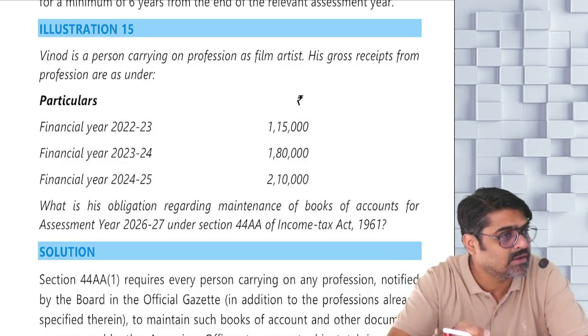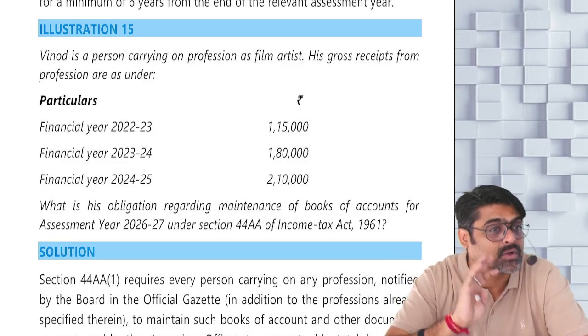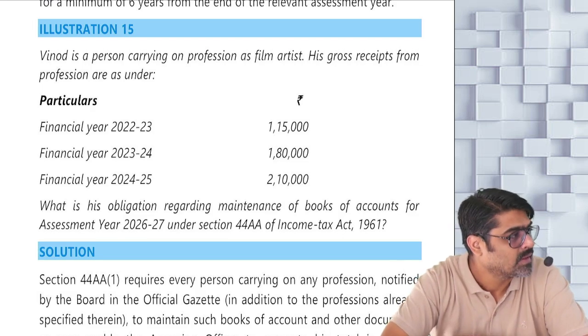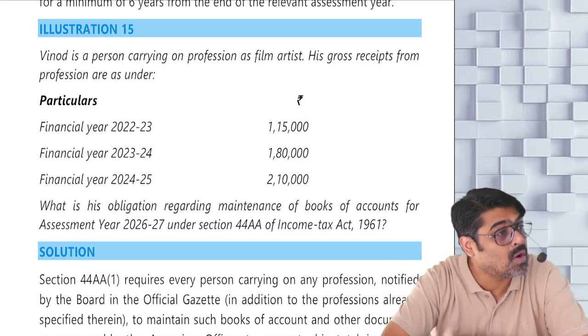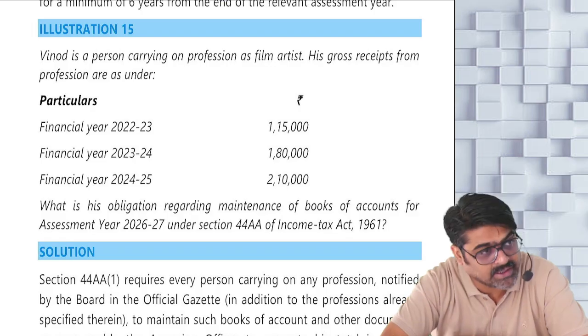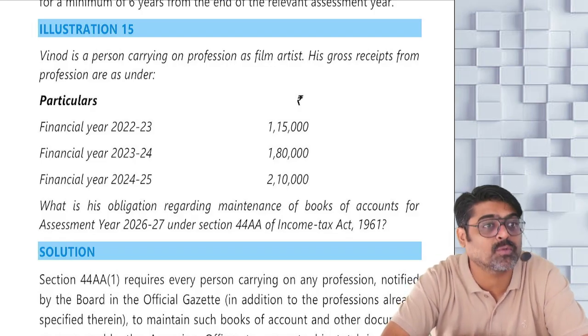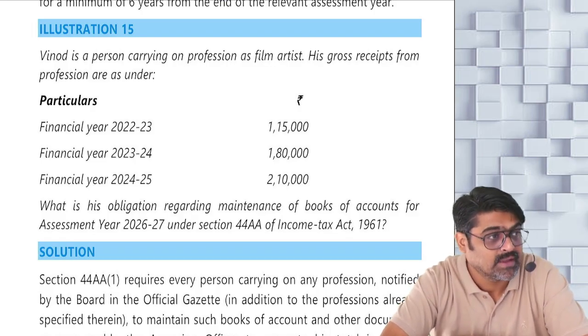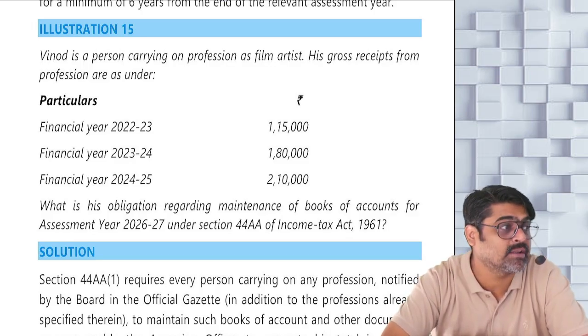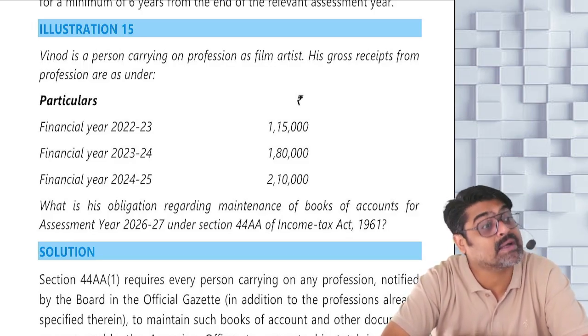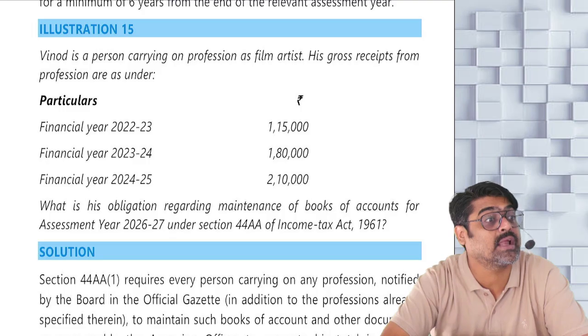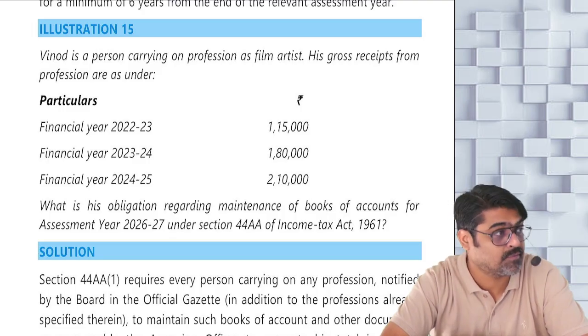So in the given case, since the gross receipts of Vinod in all 3 previous years preceding the current previous year is not more than 1,50,000, still he will be required to maintain the prescribed books if in the current year the gross receipts are likely to be more than 1,50,000.